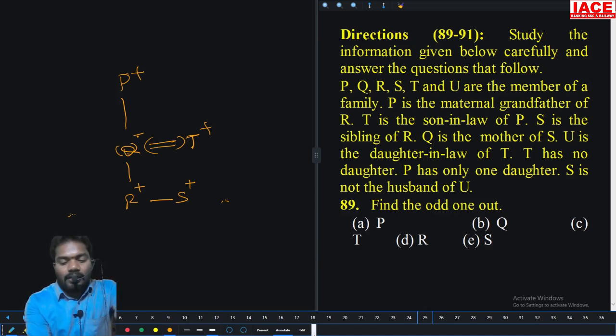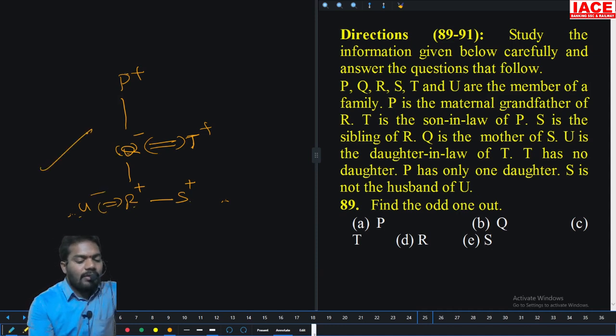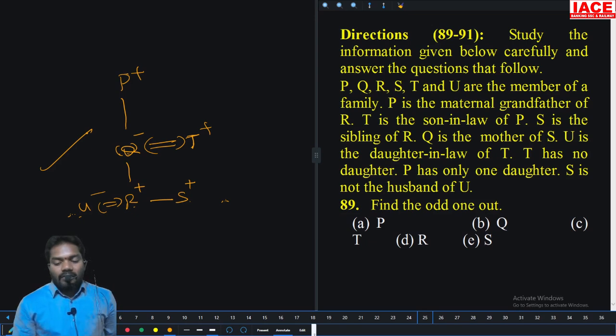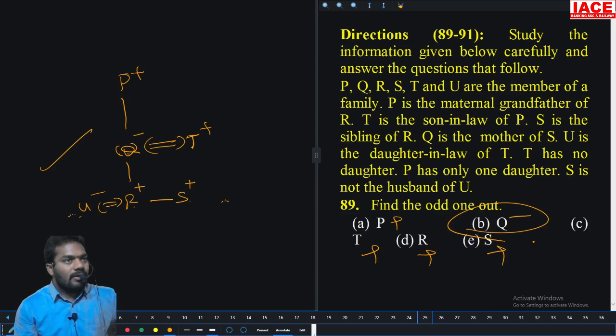S is not the husband of U. So there is only a chance for U to be minus. So 1, 2, 3, 4, 5, 6 persons. Then find the odd one out. P plus person, Q minus person, T plus person, R plus person, S plus person. Option B is the different one.